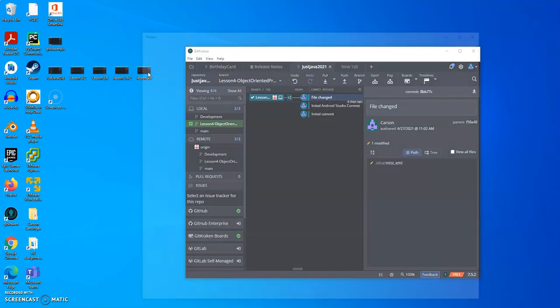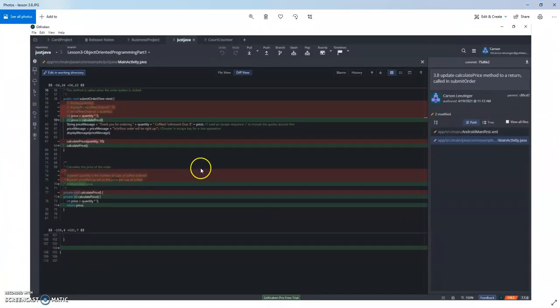And then Lesson 3.8, we actually updated the calculation method again. So we're editing the calculate price method quite a lot. And then also we changed it to return and then called it in submit order. So we made a return in there. Right here, the first deleted code was some code I commented out in the very beginning of these lessons, in case we ever came back to it, which we didn't. So I just decided to delete it because that code wasn't going to show up later by this far in. The int price equals quantity times 5 is actually there, and that was being used.